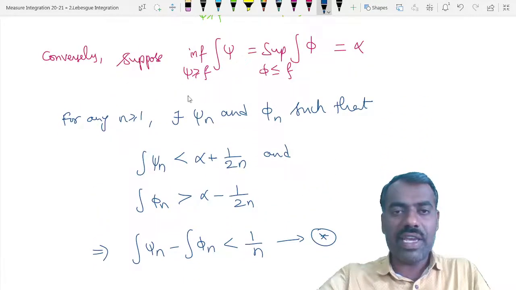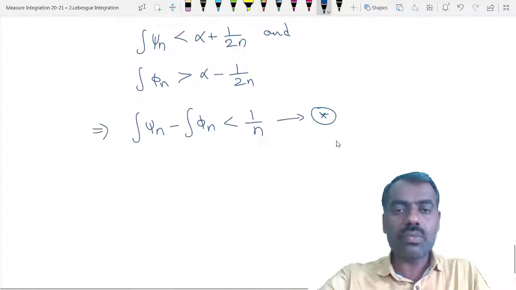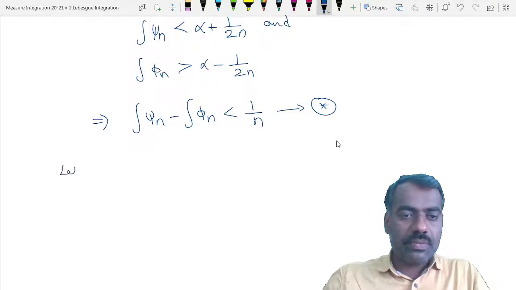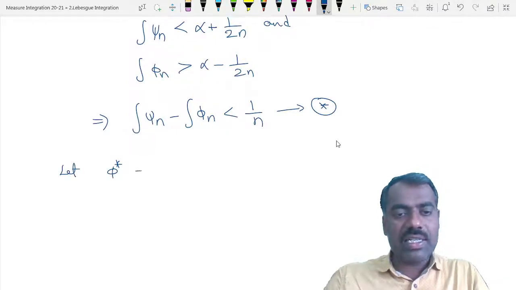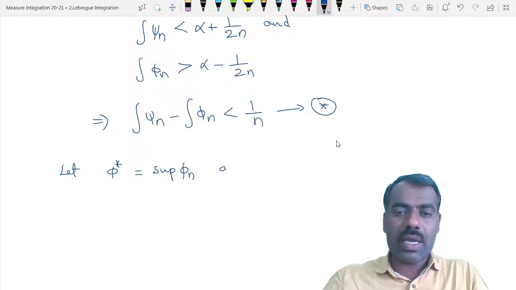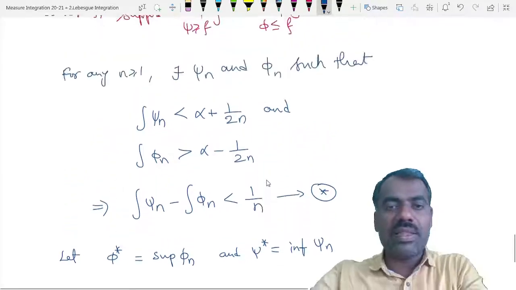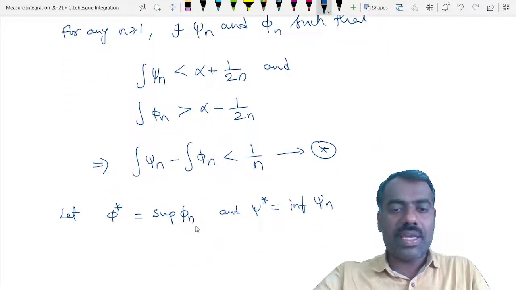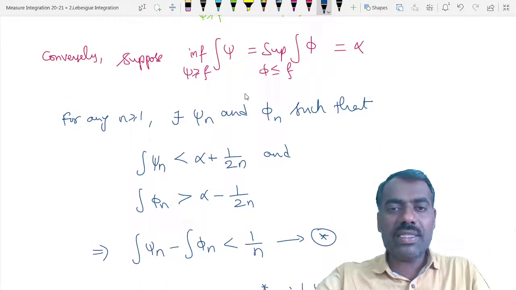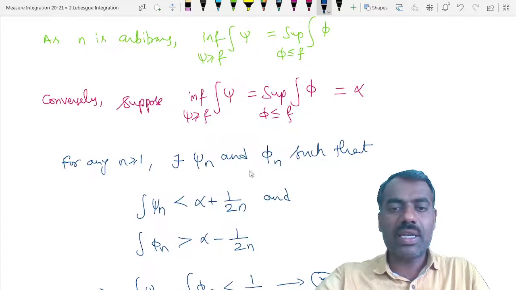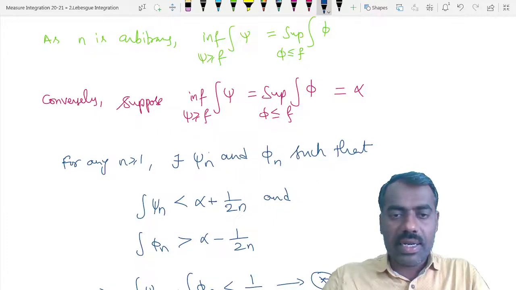Okay, now what we want to do next is, for all these phi n and psi n, let phi star be the supremum of the phi n's, and psi star the infimum of the psi n's, right? Then we can observe that each psi n is greater than or equal to f and each phi n is less than or equal to f.